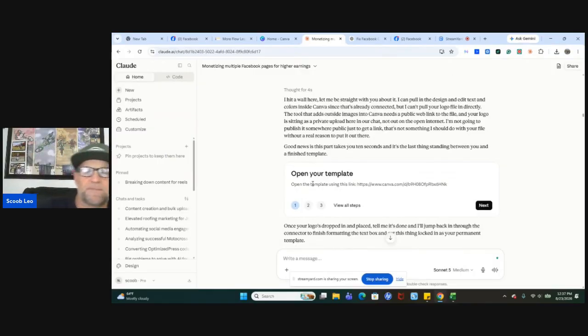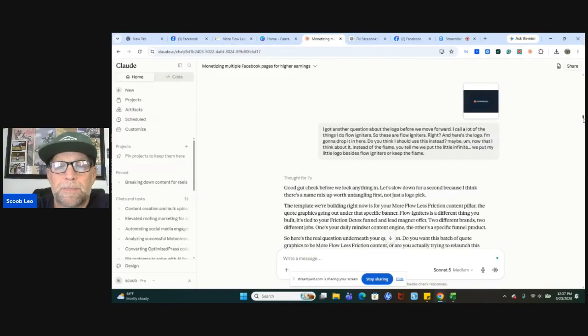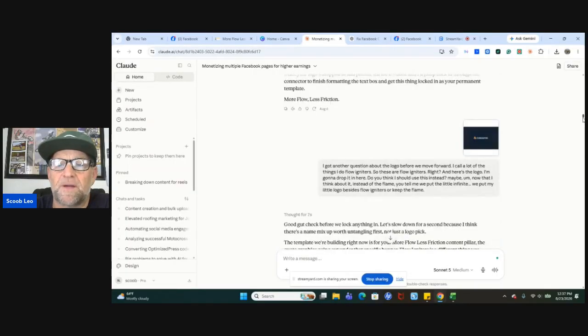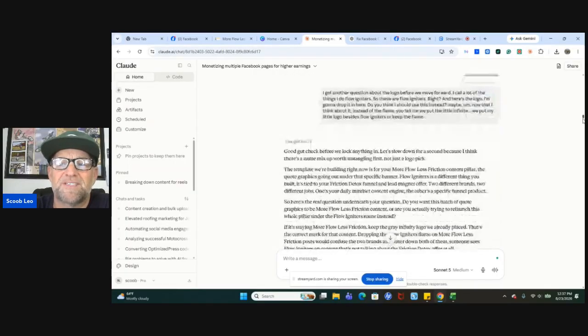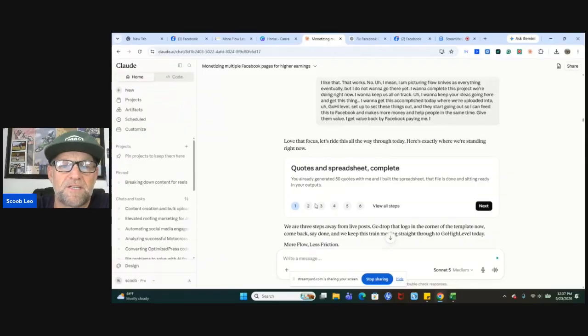Open your template using this link. Click uploads in the left sidebar, upload the files. So that's the files. Now what we're doing is we're going to bulk create. So you're going to take the CSV file. We'll drop down here. If we keep going down, these are just what I was doing here. Don't get confused with this. Don't worry about it. I was just adding different logos and stuff like that.